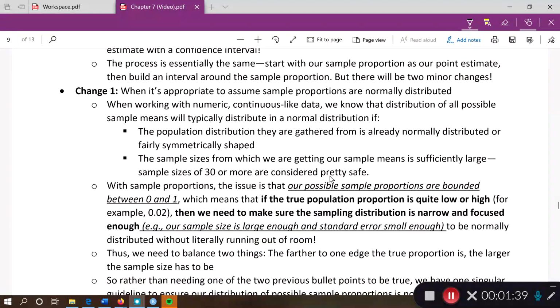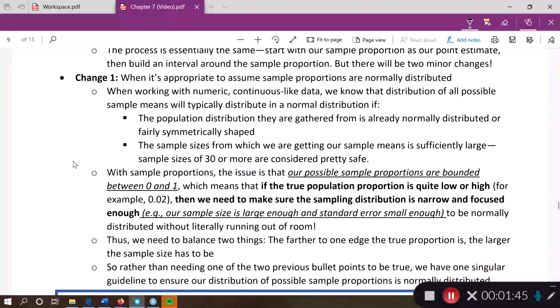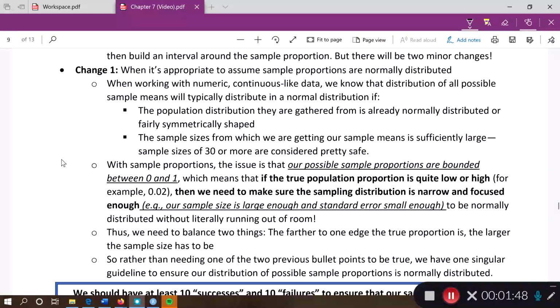The first change is that our assumption, our central limit theorem related assumption, looks a little bit different. When working with numeric data, we have to have either a relatively normally distributed population to begin with, or we have to ensure that our sample size is sufficiently large such that the sample means are going to distribute normally. Well, with proportions, we don't really have the same problem.